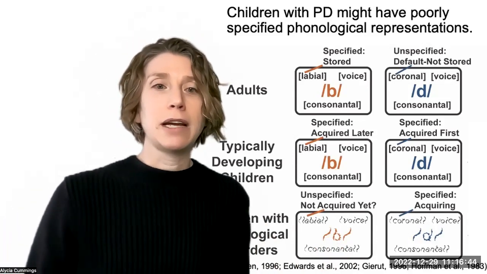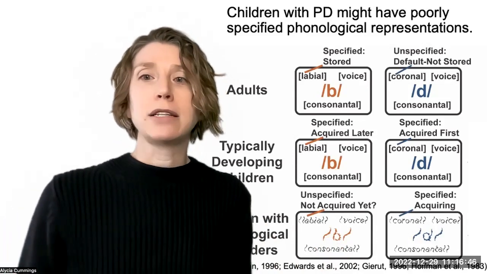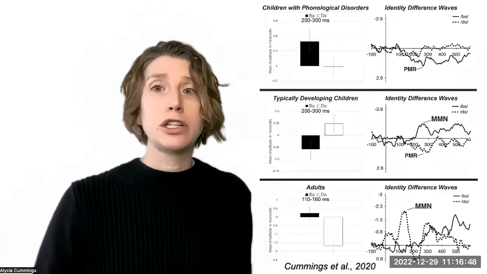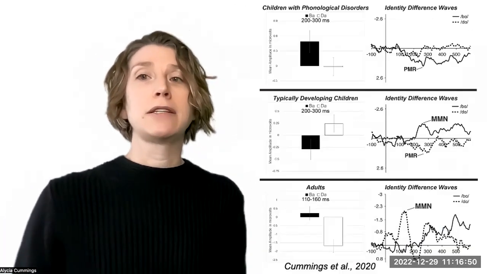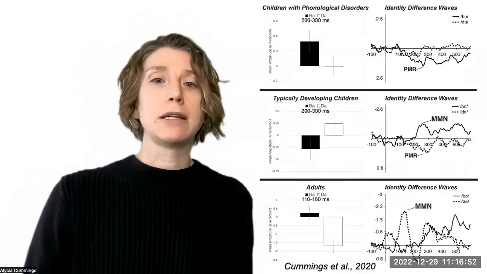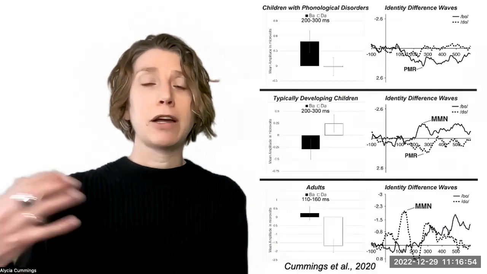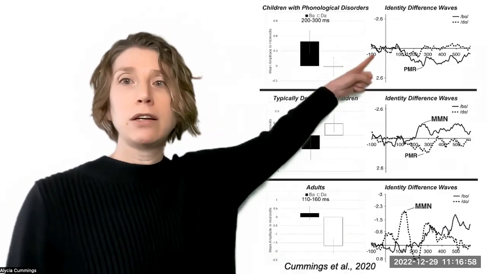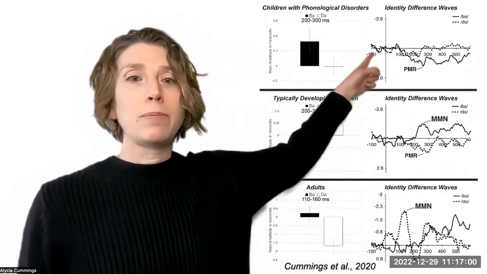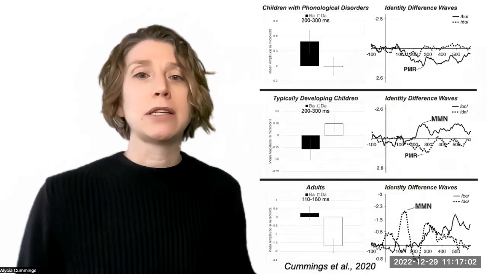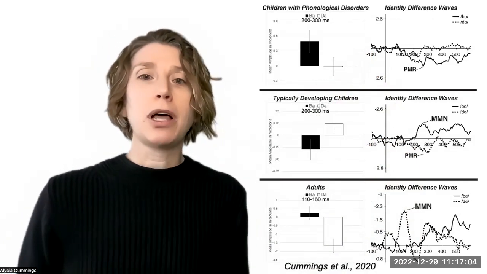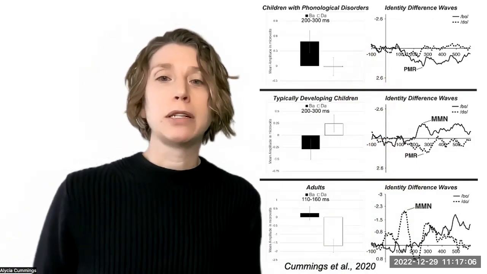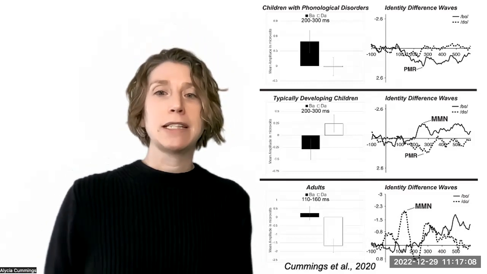So we did a study looking at children and adults' responses to buzz and does, or bas and das, and to see if we could identify a timeline of which this happens. So here are event-related potential or ERP responses, which are essentially time-locked EEG or brain responses, neural responses to specific stimuli.